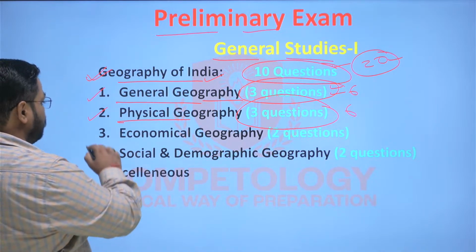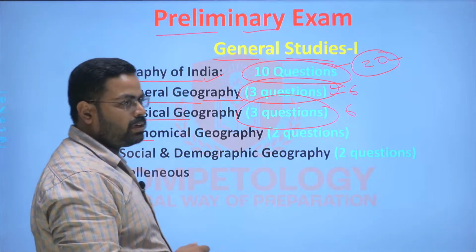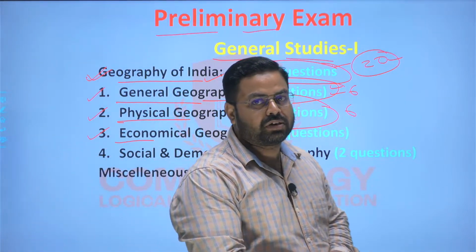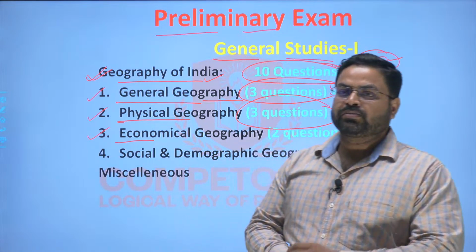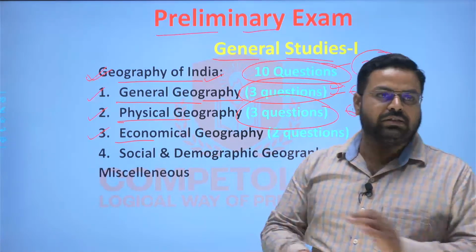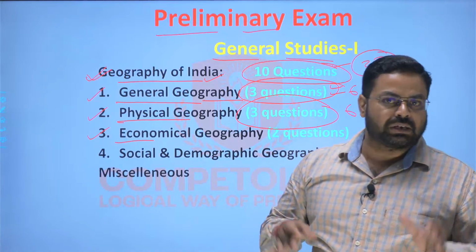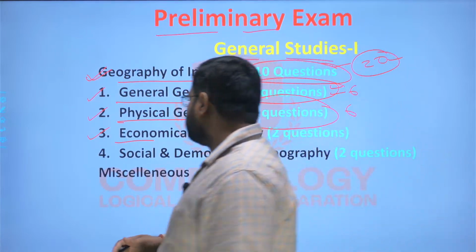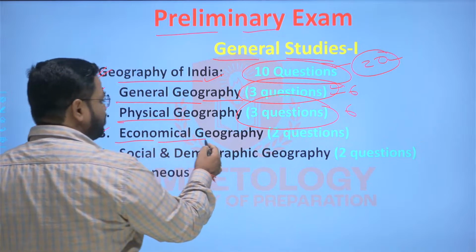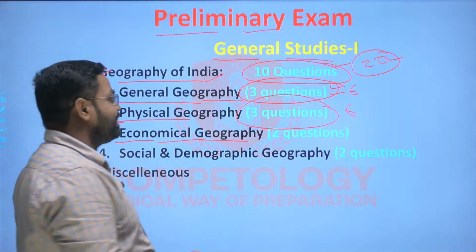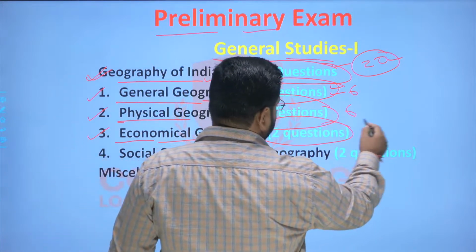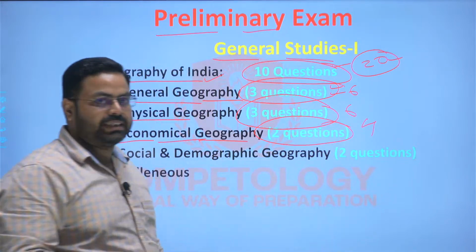And next is economic geography. Here the focus will be on the resources, distribution of natural resources, distribution of agriculture, import, export, and international trade, etc., manufacturing hubs, industries. So this will be the focus point of economic geography, but the weightage is very less. That is 2 questions only, which will carry 4 marks, right?